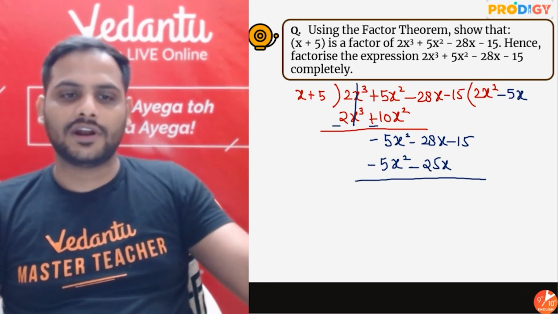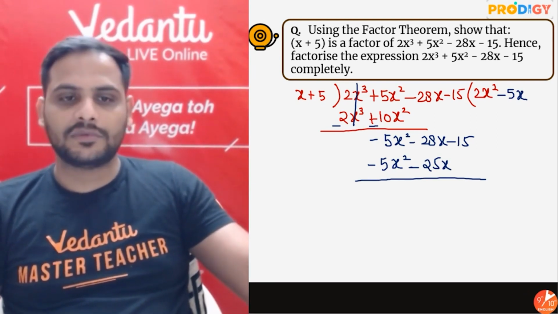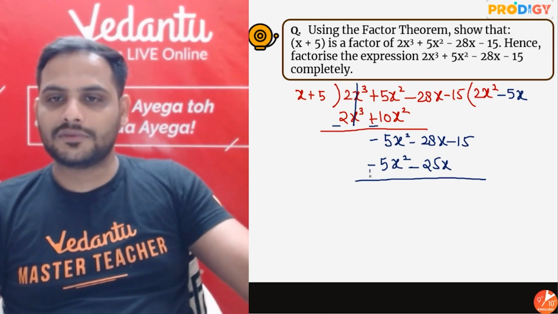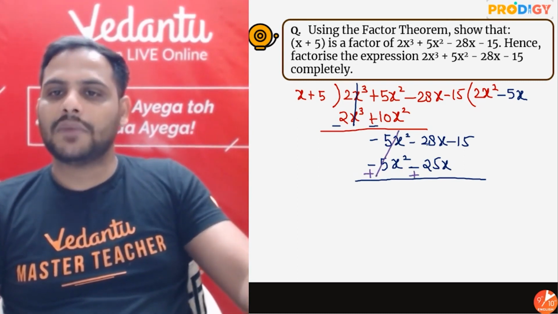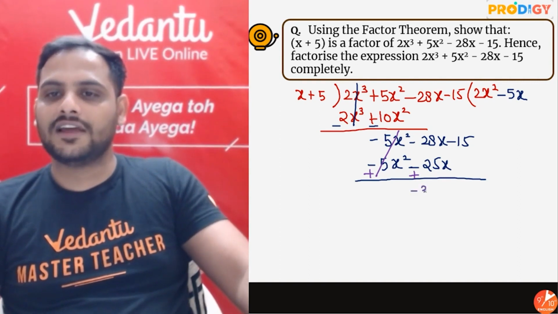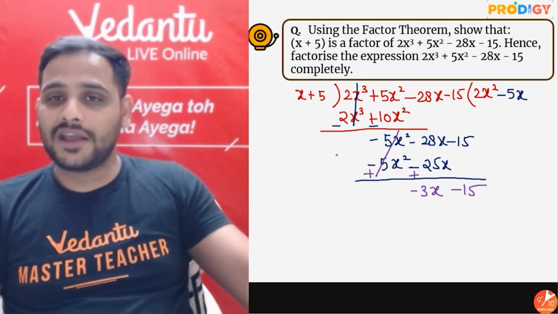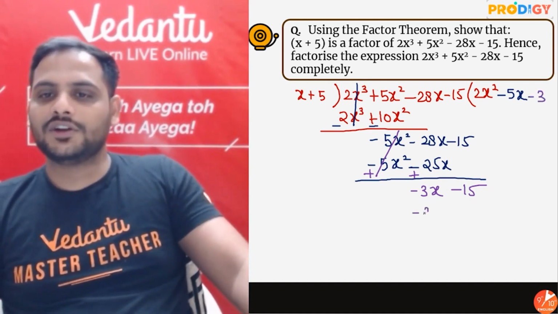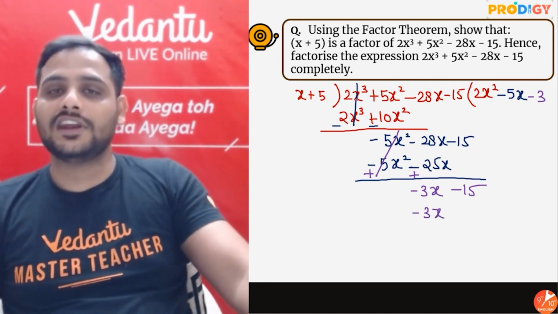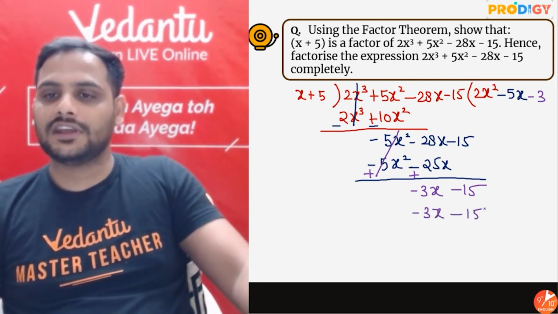Now at this time, again subtraction. So this will become plus, this will become plus. This got cancelled. Minus 28 plus 25, we are left with minus 3x minus 15. How do I create minus 3x from x? Simple, multiply with minus 3. So minus 3 into x is minus 3x. Minus 3 into plus 5 is minus 15.